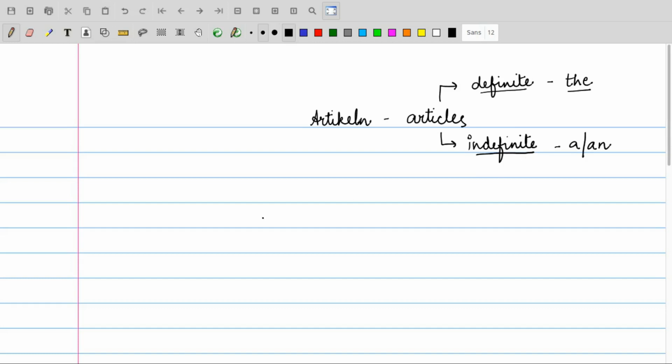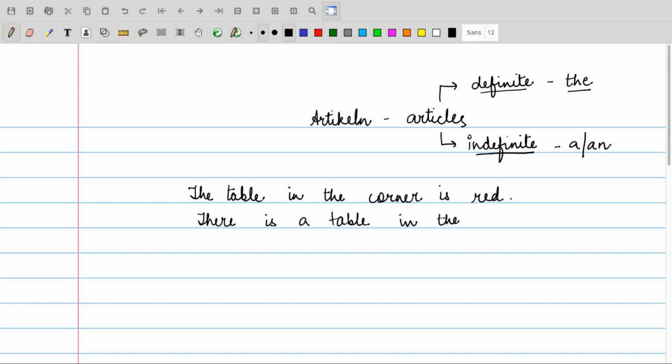If we compare these two, the table in the corner is red, for example. And then the second sentence is, there is a table in the corner. In the first sentence, we are giving some additional information.